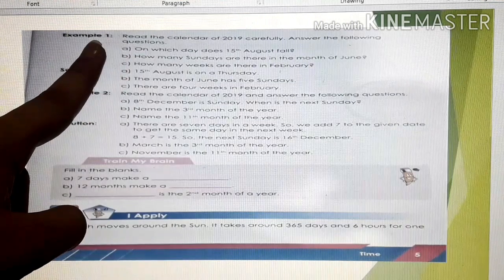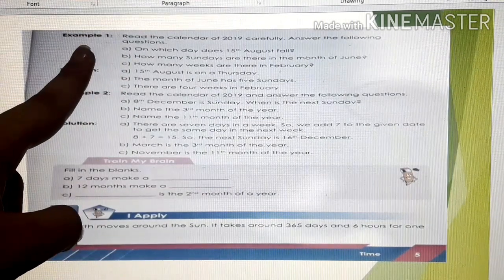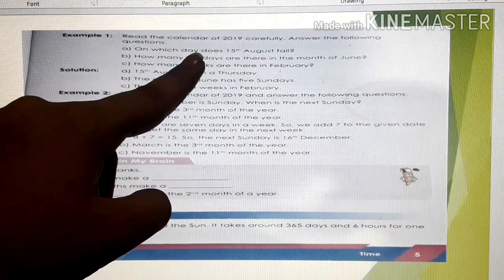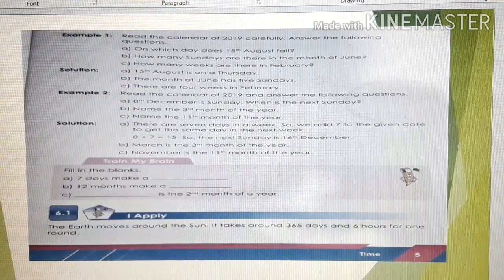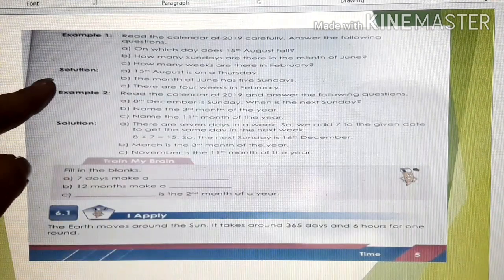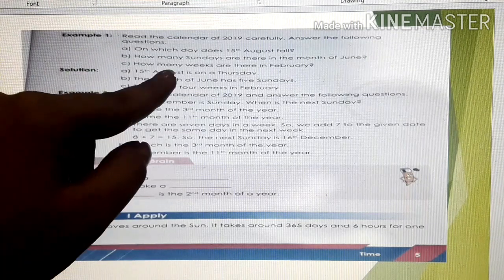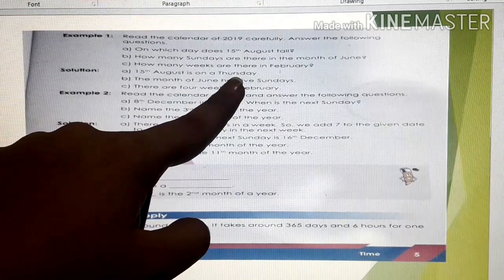The calendar of 2019 is given in your book, children. You can refer to that and answer these questions. On which day does 15 August fall? If you check your calendar, you will see that 15 August falls on Thursday. Clear?